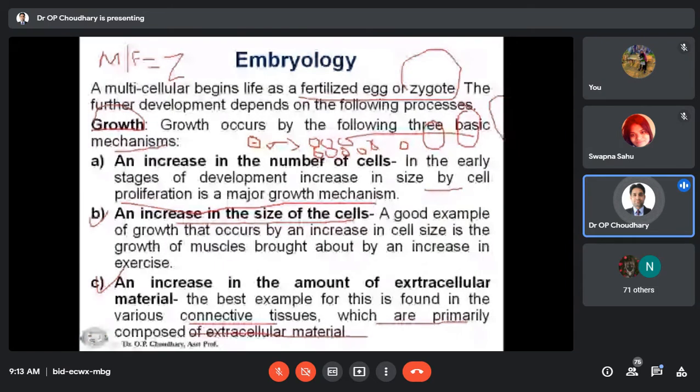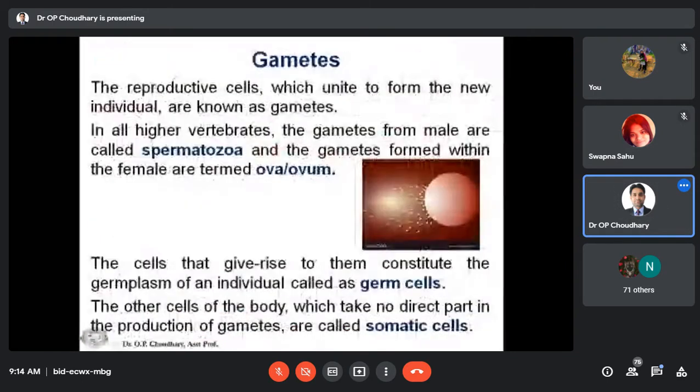So there are 3 mechanisms under growth. Number 1 is the increase in the number of cells, 1, 2, 4, 8, 16, 32. Then increase in the size of the cell, and increase in the amount of extracellular material.